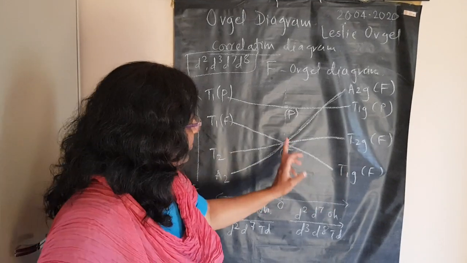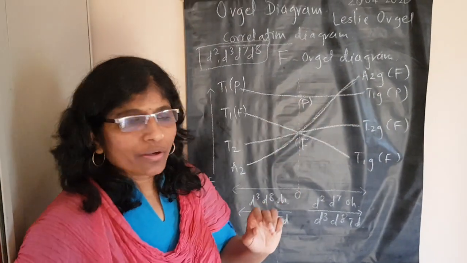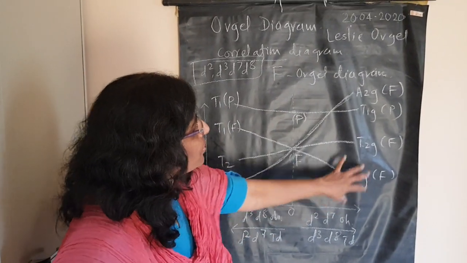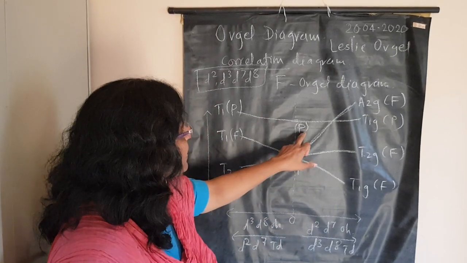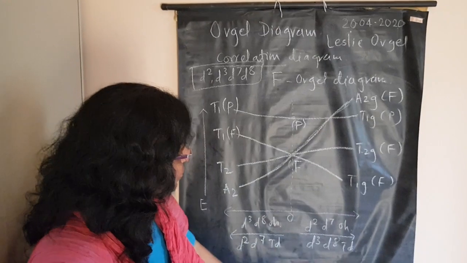The F term, if you remember, splits into T1g, T2g and A2g. In the octahedral character table we have used, it splits into 3 Mulliken states, whereas the P term splits into only T1g. That also we studied in the last concluding table.